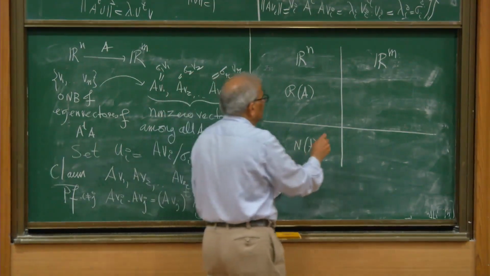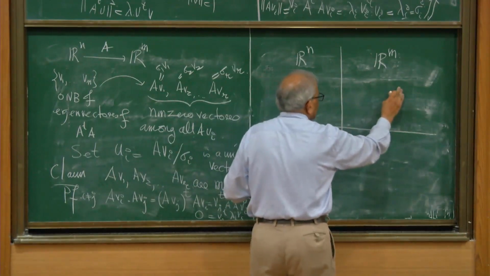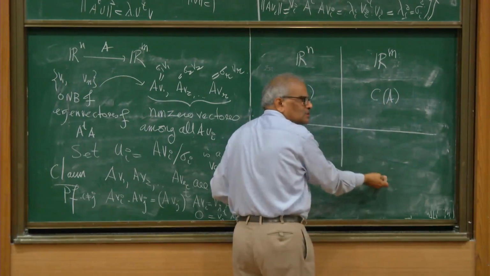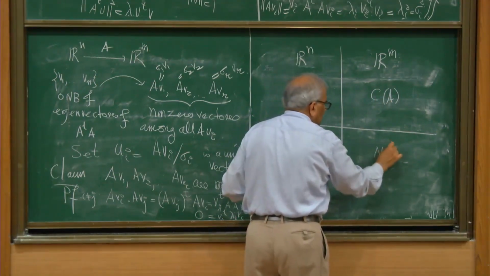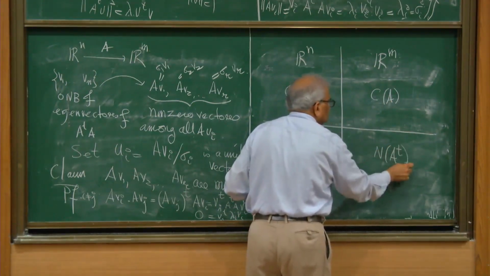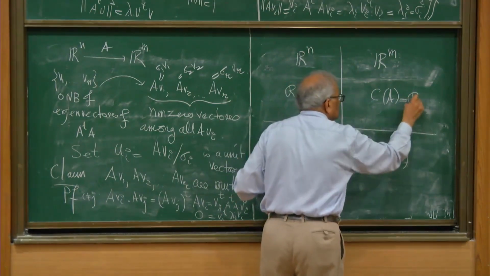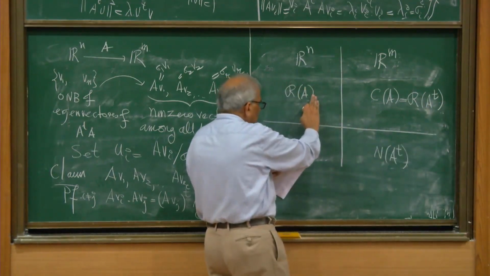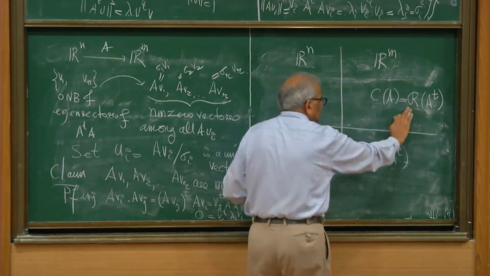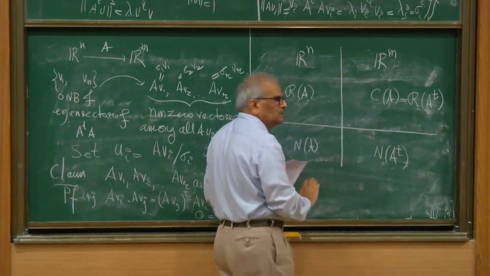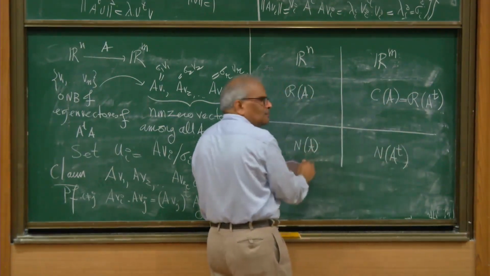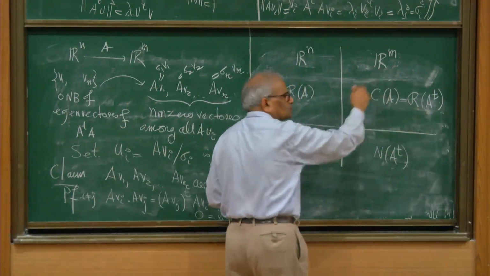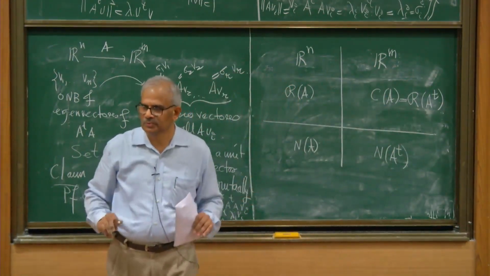And on this side I have the column space of A, and what is the perpendicular space? Null space of A transpose. This is really the row space of A transpose. So here I have row space of A and null space of A. Here I have column space and null space of A transpose. These two are perpendicular, these two are perpendicular. Their sum is this entire space and their sum is this entire space. These are the four spaces.